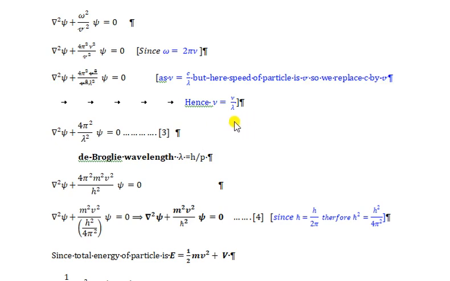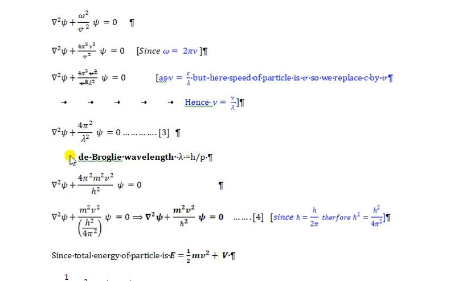If we put the value of nu in this equation, then it becomes 4 pi square v square upon v square lambda square. v square cancels with v square, so this equation becomes del square psi plus 4 pi square upon lambda square psi equal to 0.